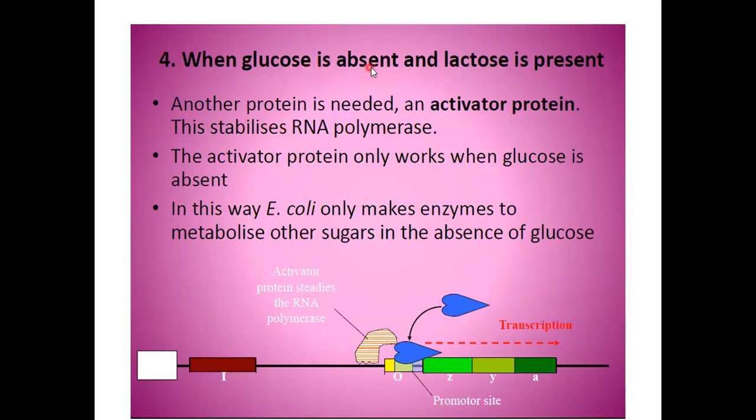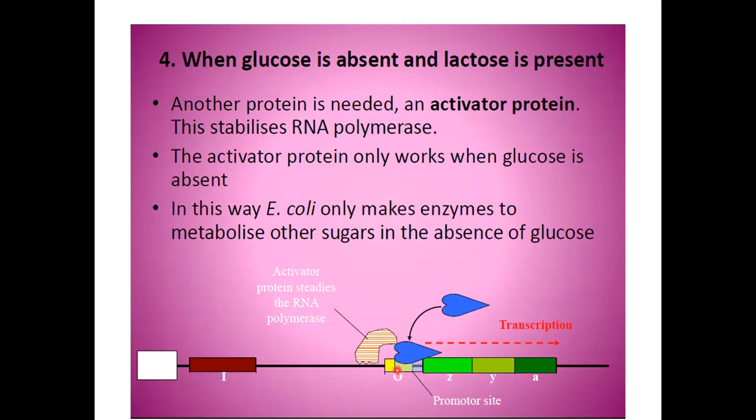But if glucose is absent and lactose is present, then the lac operon will be operative and it will go for the production of messenger RNA. So almost same, you need to understand that there is another role player, that is activator protein. It is stabilizing the RNA polymerase binding with the promoter region.